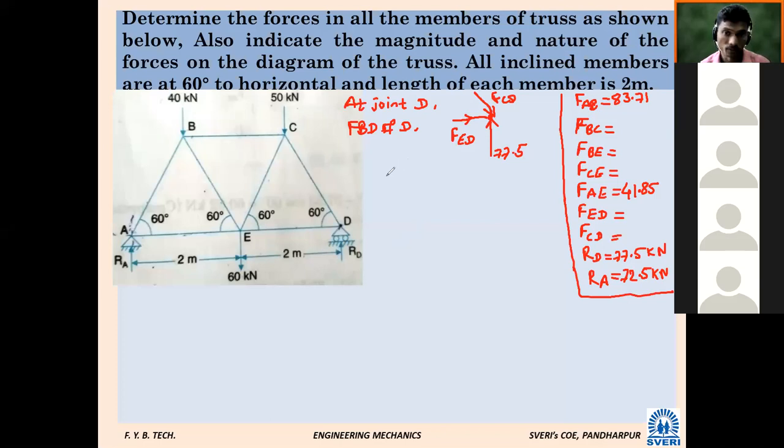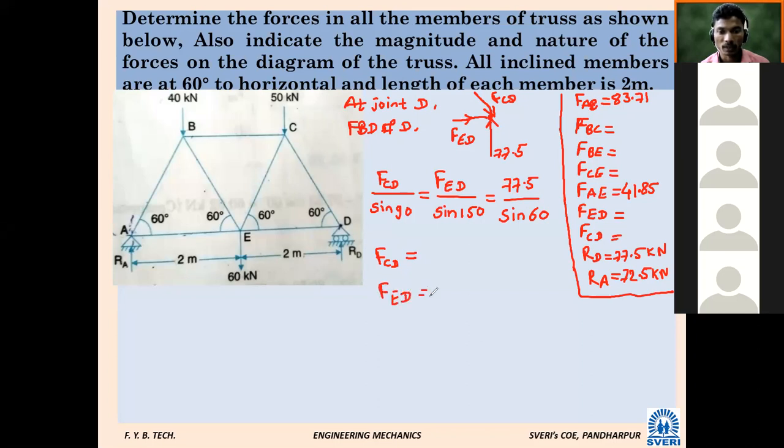So FCD, force in CD, divided by sine 90, the angle between the remaining two, equals force ED divided by sine 150, equals RD, 77.5, divided by sine 60, the angle between the remaining two. From this calculate FCD and FED.